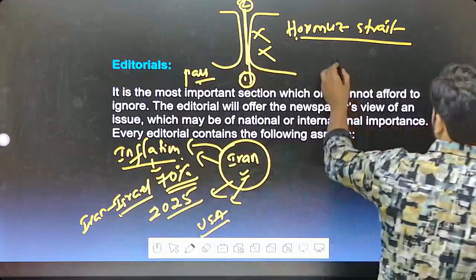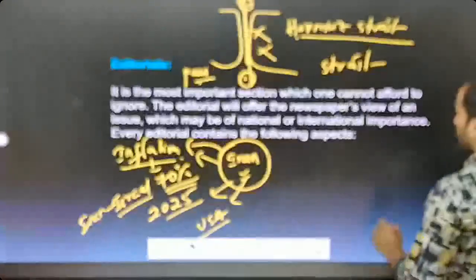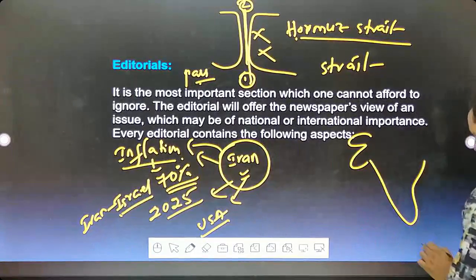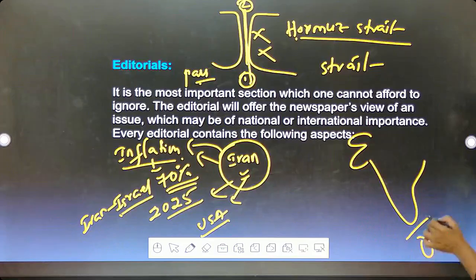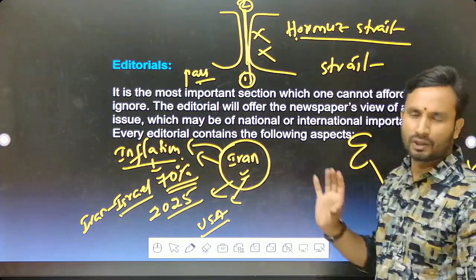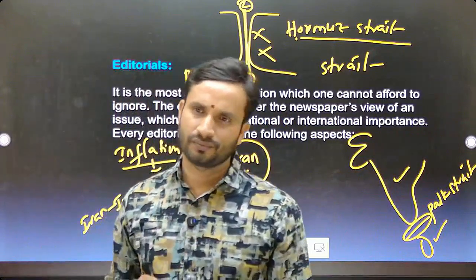This Hormuz Strait, what is meant by strait? A strait is a water body separating two landmasses. For example, the Palk Strait, just giving an example. This water body separates India and Sri Lanka, two landmasses. If a water body separates two landmasses, what do we call it? A strait. Here also the Hormuz Strait is there. Through this Hormuz Strait, most of Iran's oil exports take place.